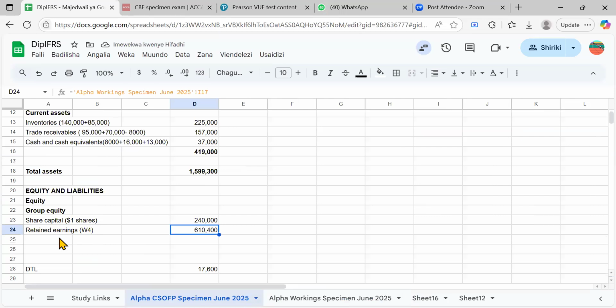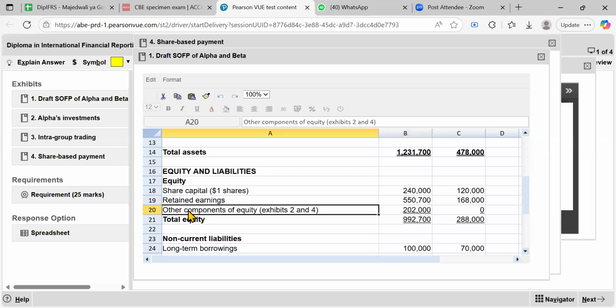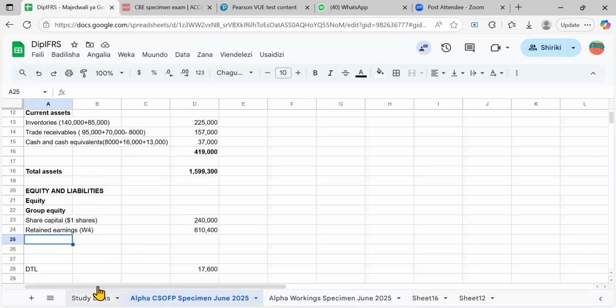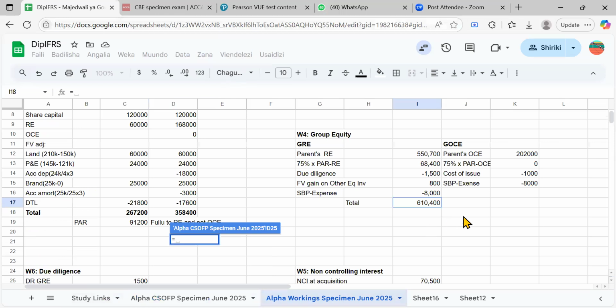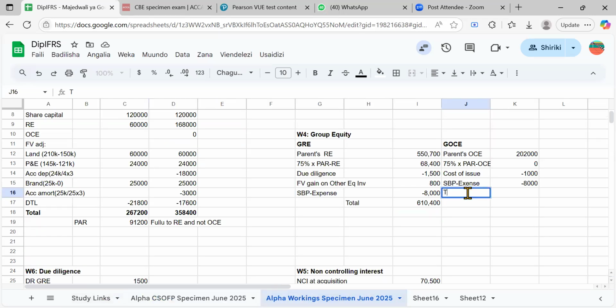And then after here, you can see that we have the other components of equity. So you also say other components of equity, the same working four, right? The same working four, so you also go for, I think we haven't computed it yet. Let's get the total too. You can also go there and get the total.